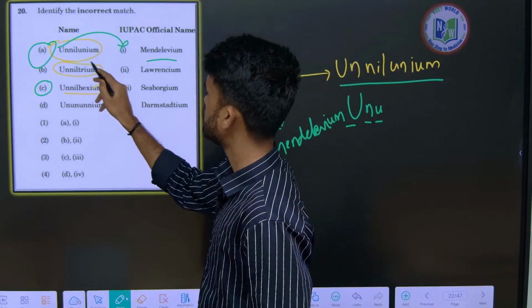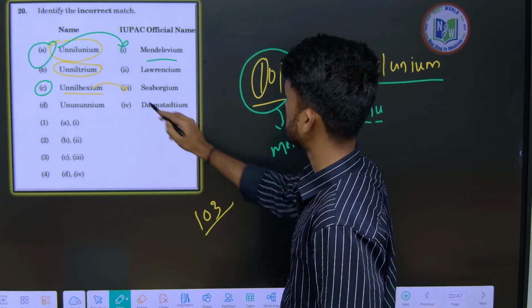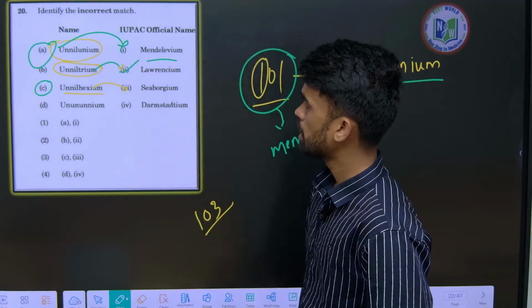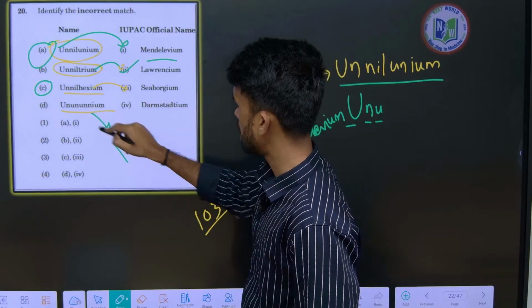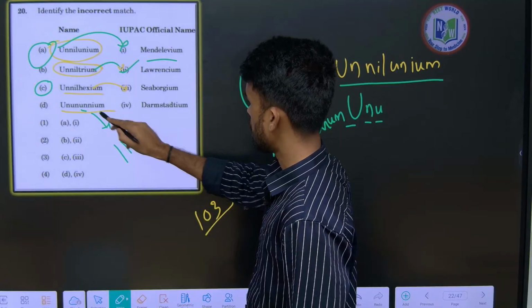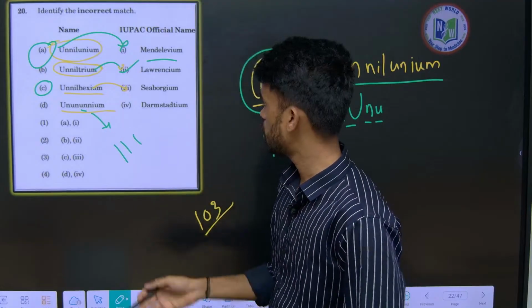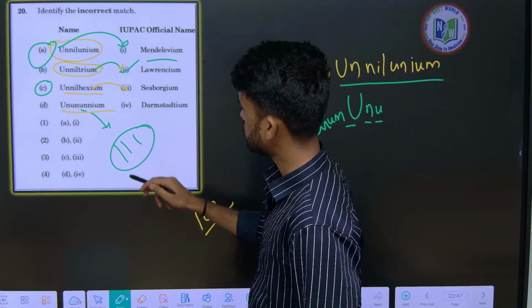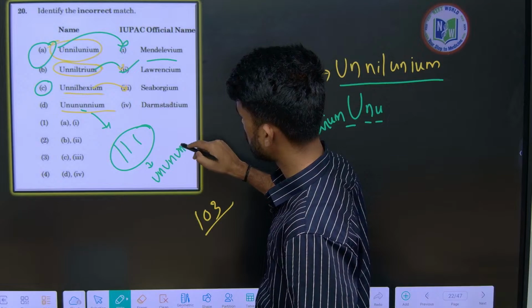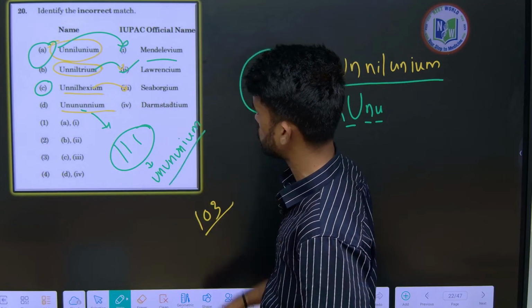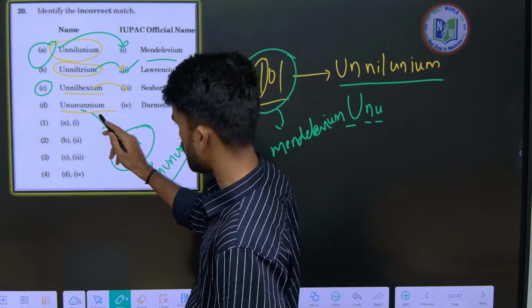Unniltrium: un means 1, nil means 0, trium means 3, so 103, that is nothing but Lawrencium. Now look at the D option: un means 1, again un means 1, again un means 1. So there is no name like this; for 111 we should write it as unununium.